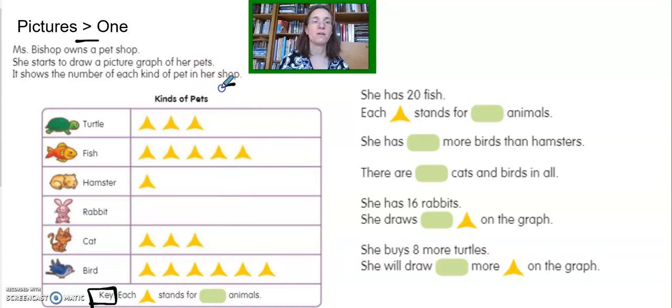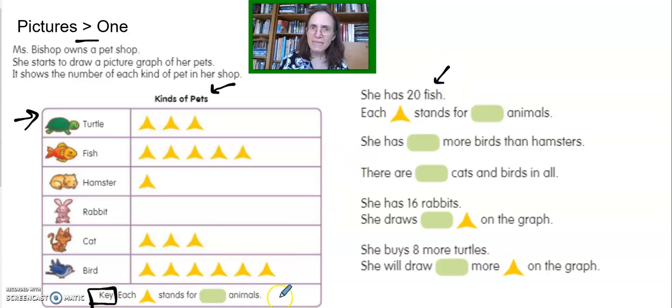So this is a graph about kind of pets. Well, that's a lot of pets. If we read the story problem, we learn that Ms. Bishop owns a pet shop. So she's sort of doing inventory, and she starts to draw a picture graph of her pets in her pet shop. Now, these are the different groups or categories, and we see she's represented those with a picture too. Sometimes that can help us read when we're in 1st and 2nd grade, but we also have the word there. So we have a turtle and a fish and a hamster. We have rabbits and cats and birds. Those are the kinds of pets in her shop. So now they tell us that she has 20 fish total.